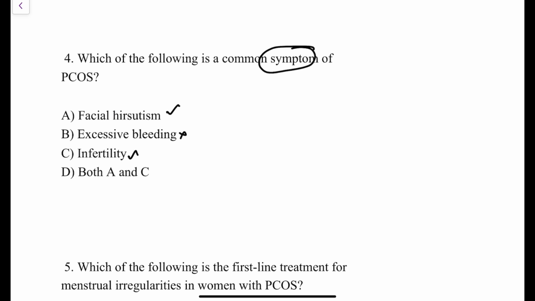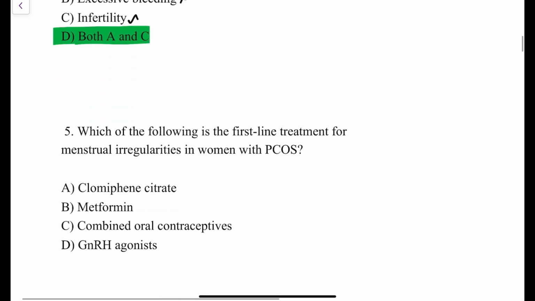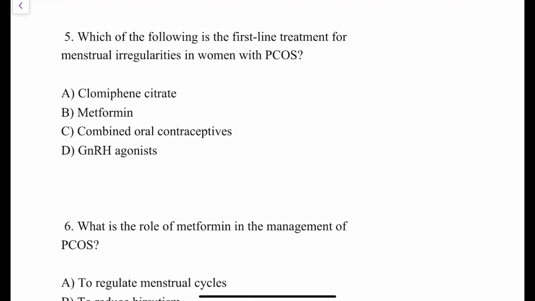Infertility, yes. Why? Because the most common treatable form of infertility in patients of PCOS is anovulation, right? In patients of PCOS, there is no ovulation. Because of that anovulation, the patient will have complaints of infertility and present to you. So the answer over here is both A and C. Facial hirsutism is a most common complaint in patients of PCOS, as well as infertility, with which the patient will come to you.